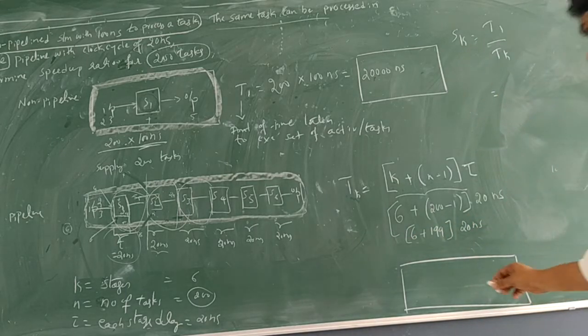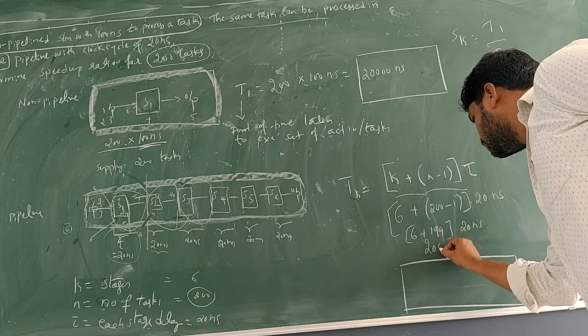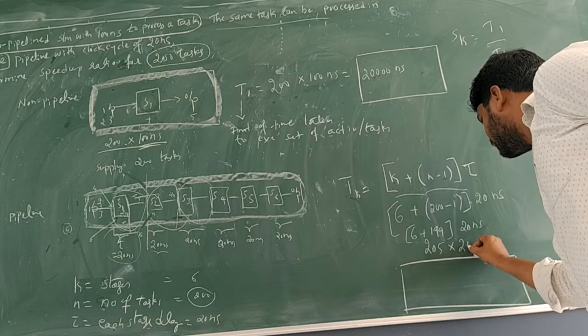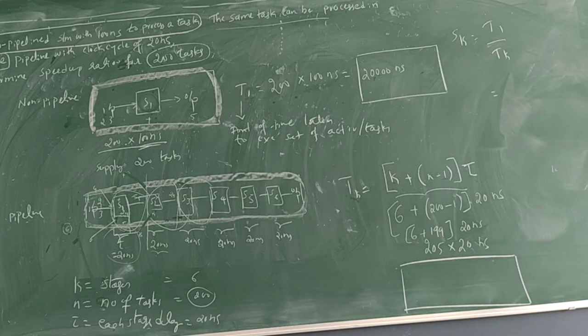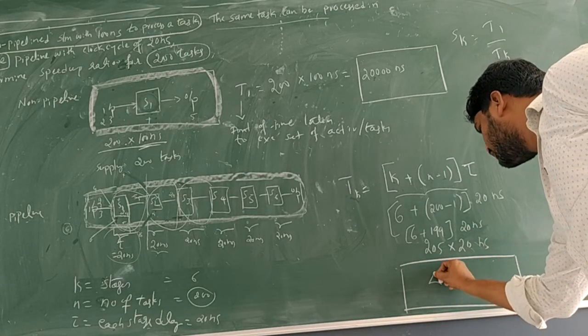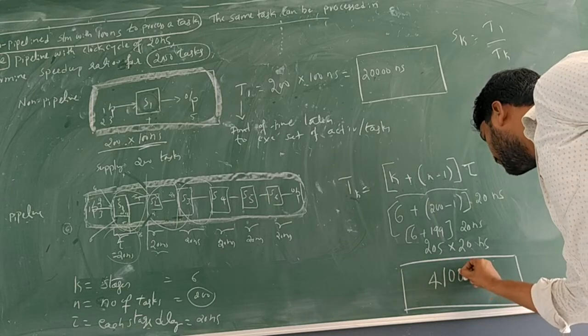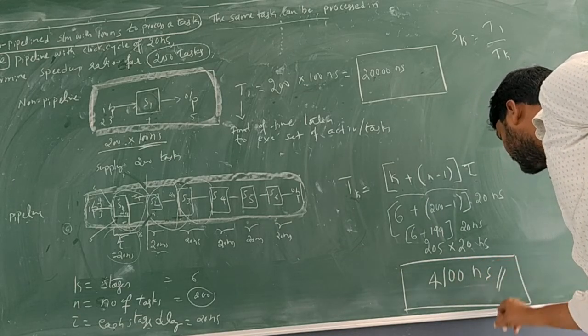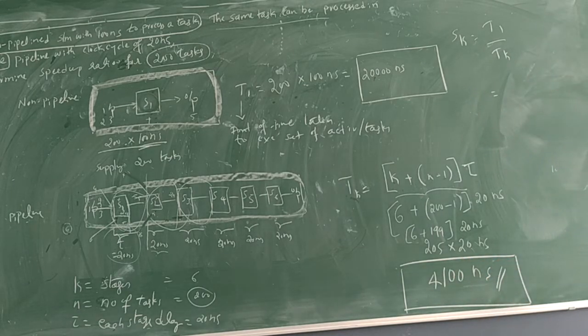If we elaborate, we get 205 into 20 nanoseconds. So altogether we get 4100 nanoseconds.